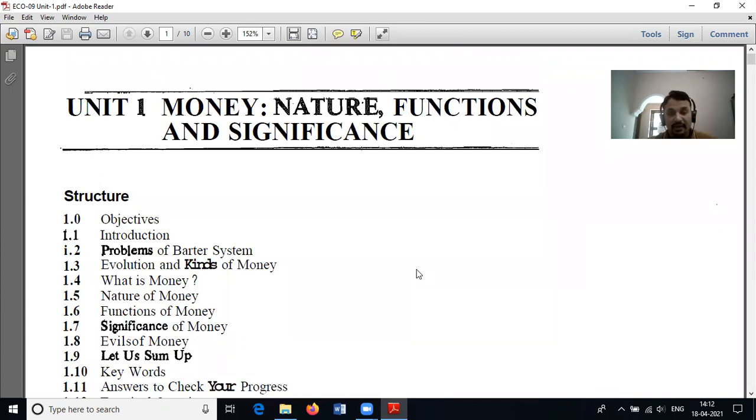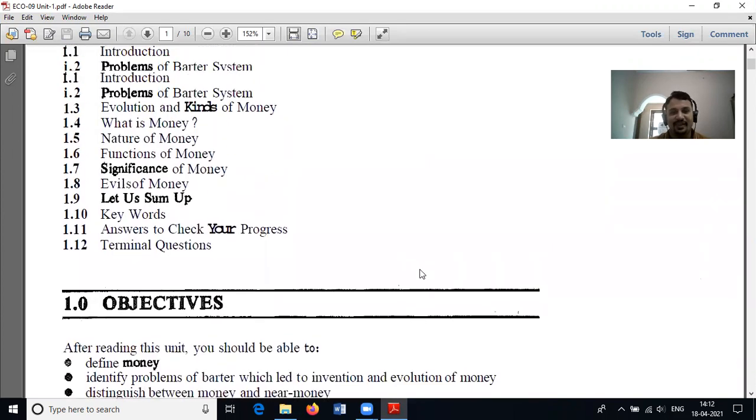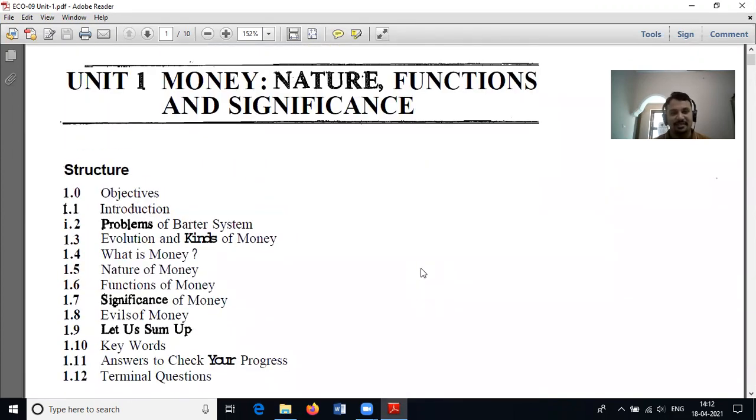First unit, money, natural functions and significance. As we know, we are much bothered about the role of money or the importance of money in our daily life. From the very beginning of life, from early childhood, we see, we touch and we carry money. In our childhood, we might have taken some coins or some currency notes.